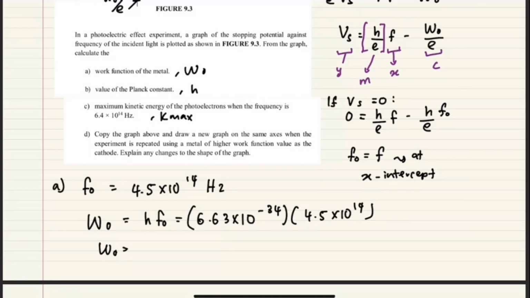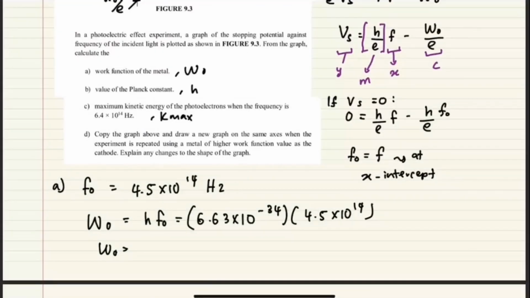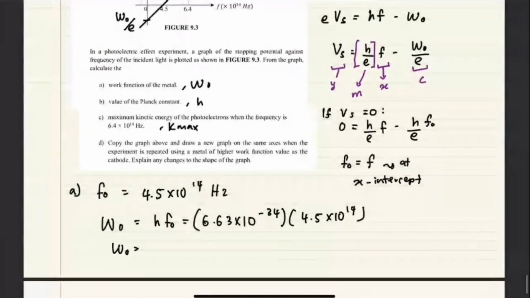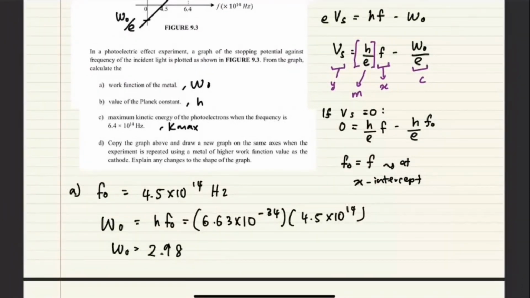So this one I got 2.98. Correct. This is question number 12. The answer is given in eV, but you don't have to convert because it is not asked. So you can leave your answer as it is.